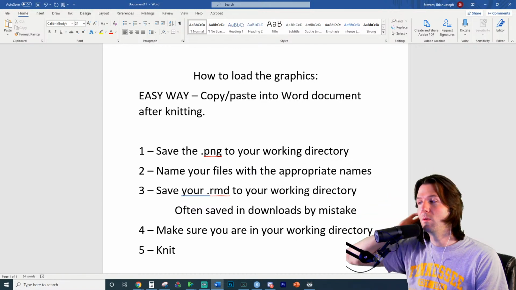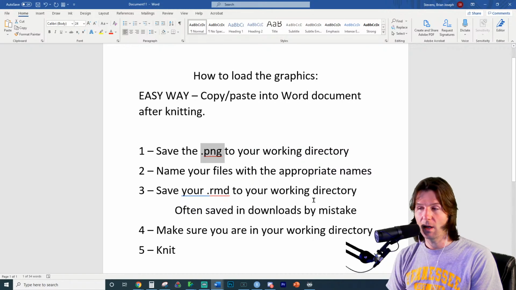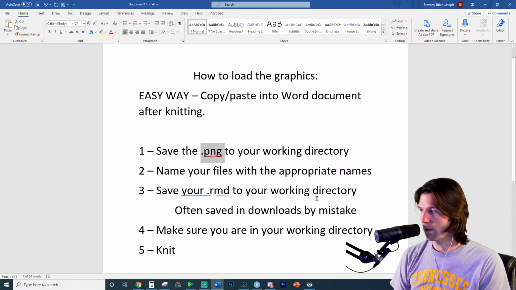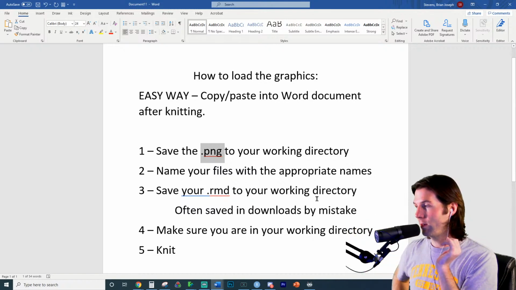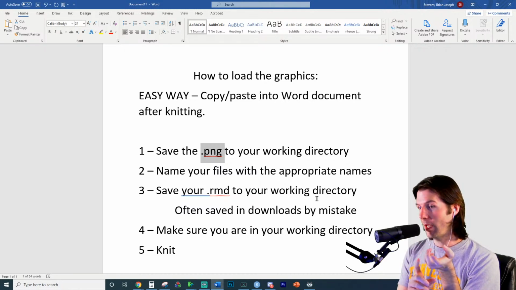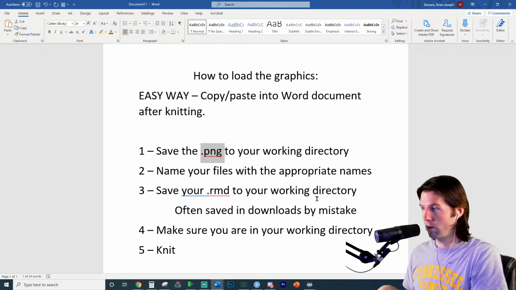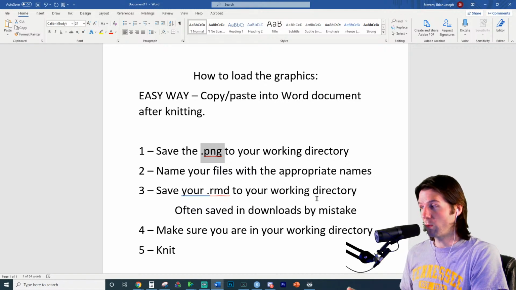What you do is when you create your PNG file, you just give it that name and make sure it's in your working directory. Does that make sense? So you won't replace the file. It'll just access that file when you give it that name. So when you knit, it'll look in your working directory for that file. So if you create a file with the name HW4Q3A, then when it looks in your working directory, it'll say, oh, here's this file, and it'll put that image in there.